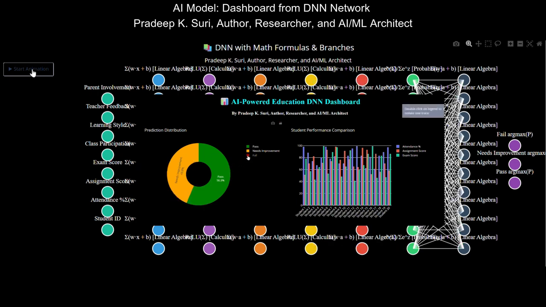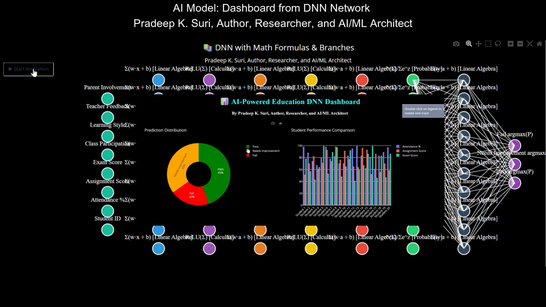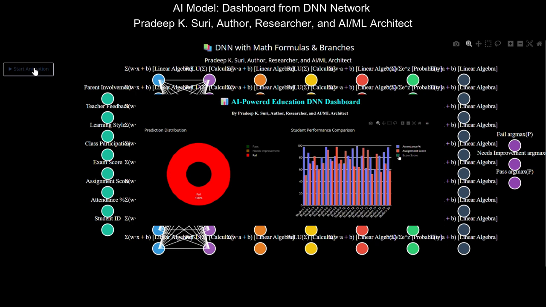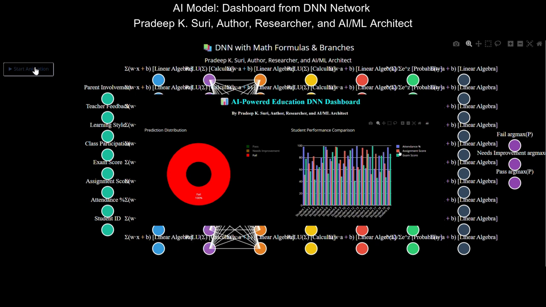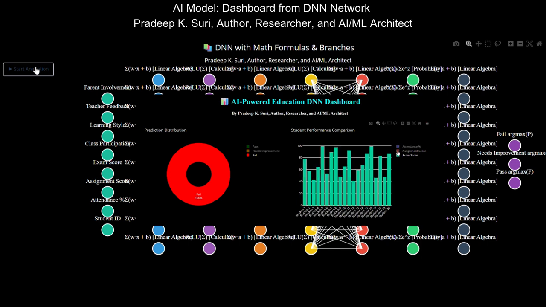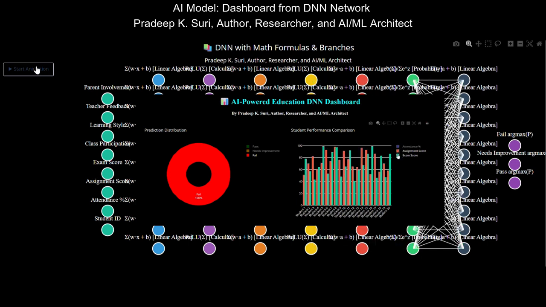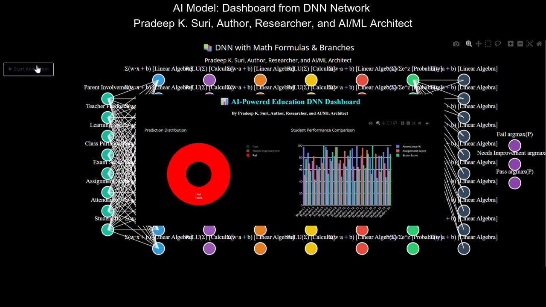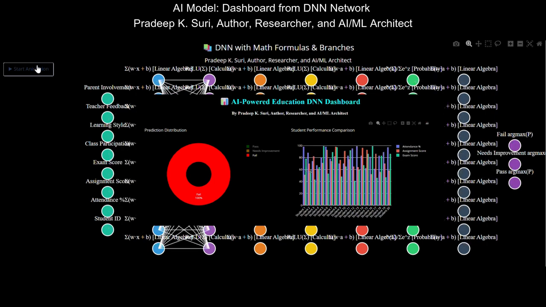4. Softmax layer output probabilities. This line graph represents the output probabilities from a deep neural network, DNN, for each student. In an educational context, this could indicate the model's confidence in a particular prediction, example the probability of a student passing or failing, or perhaps belonging to a specific performance cluster. Each point on the line corresponds to a student, student 1 to student 20, and the y-axis represents the probability.